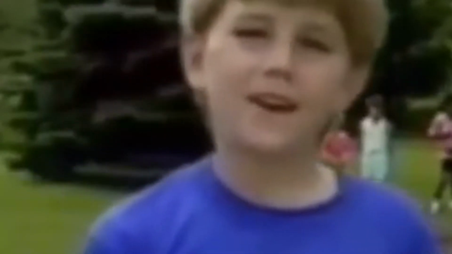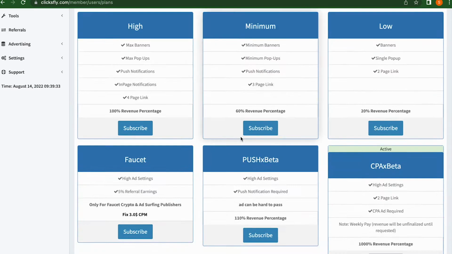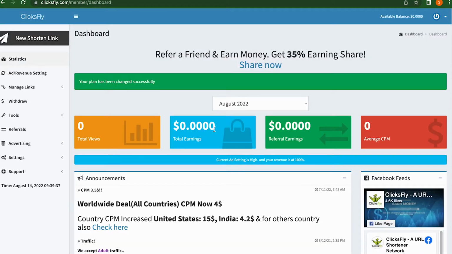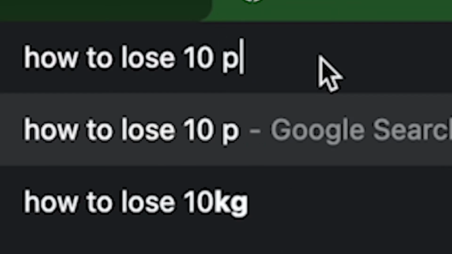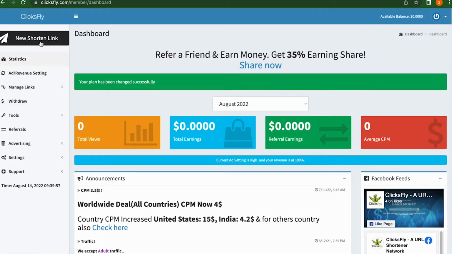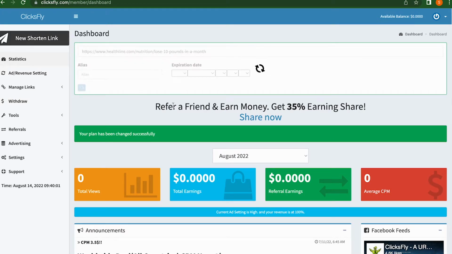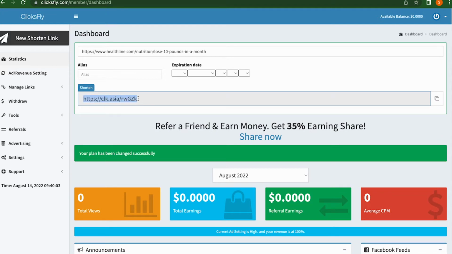Wait a minute! Now I'm going to teach you how to shorten a link so you can spread it and start making money today. For the method that I am going to teach you today, you will search for example how to lose 10 kilos a month on Google. You will search for a good site and you will copy the URL. Then go back to ClicksFly, click on New Shorten Link, paste the link you copied here, and this will generate a shortened link.